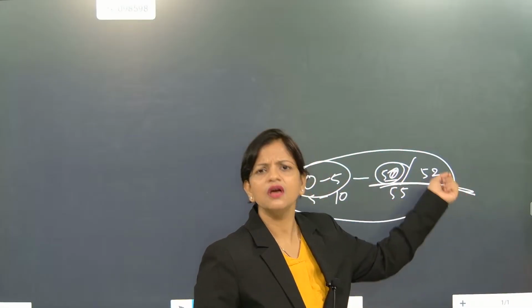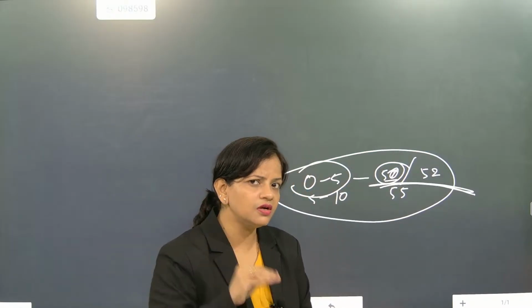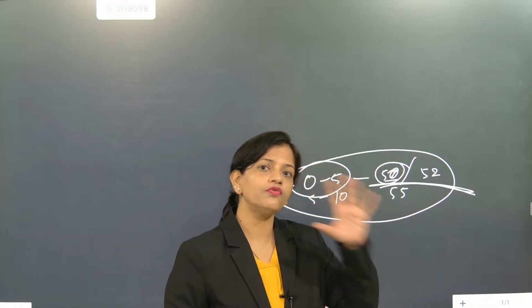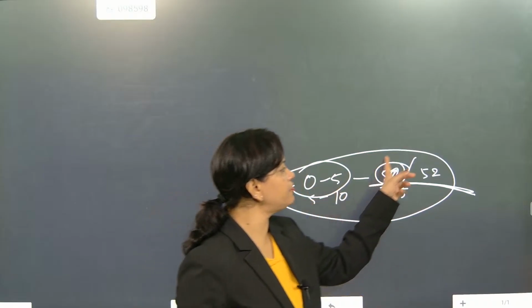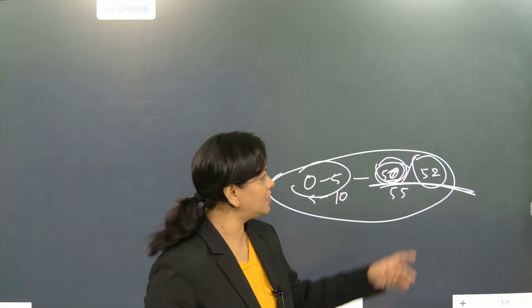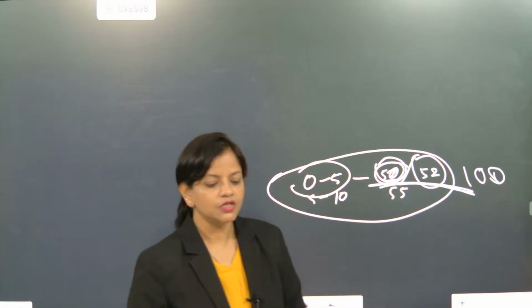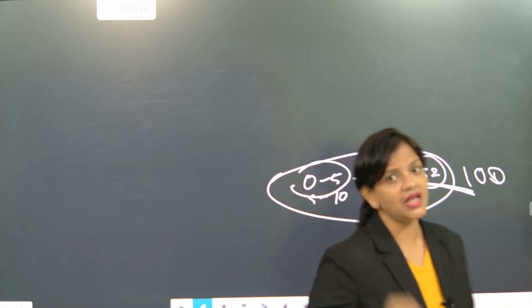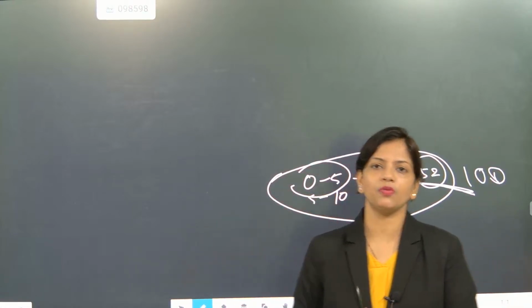Understood? 50, 51, 52 means the variation is coming very near to 50 only. It will not go very far. Means in one lab, from 0 to 5 seconds, 50 virus is grown. Another lab, 52 virus is grown. Another lab, it may not be 100. This is exactly not possible. So definitely deviations in mean have to be there. So that part has to be checked very properly.